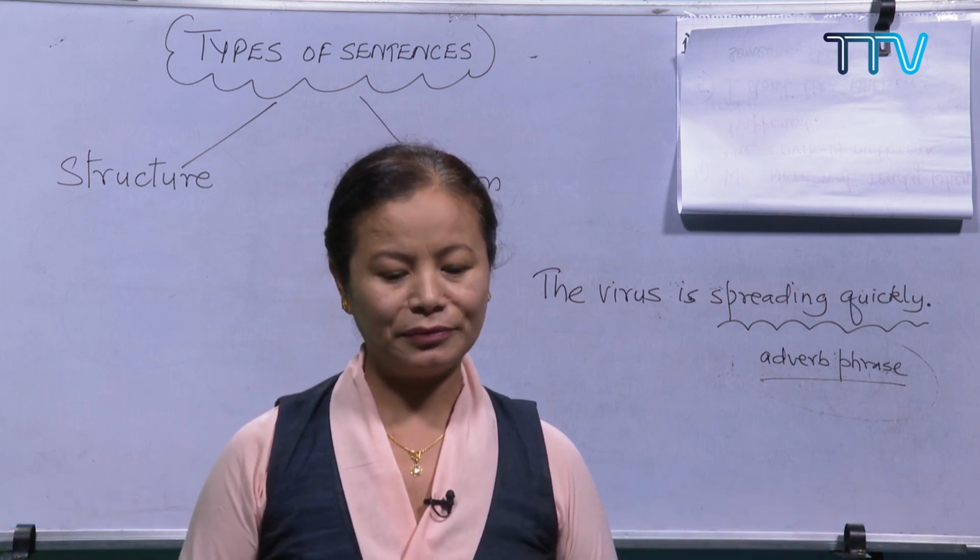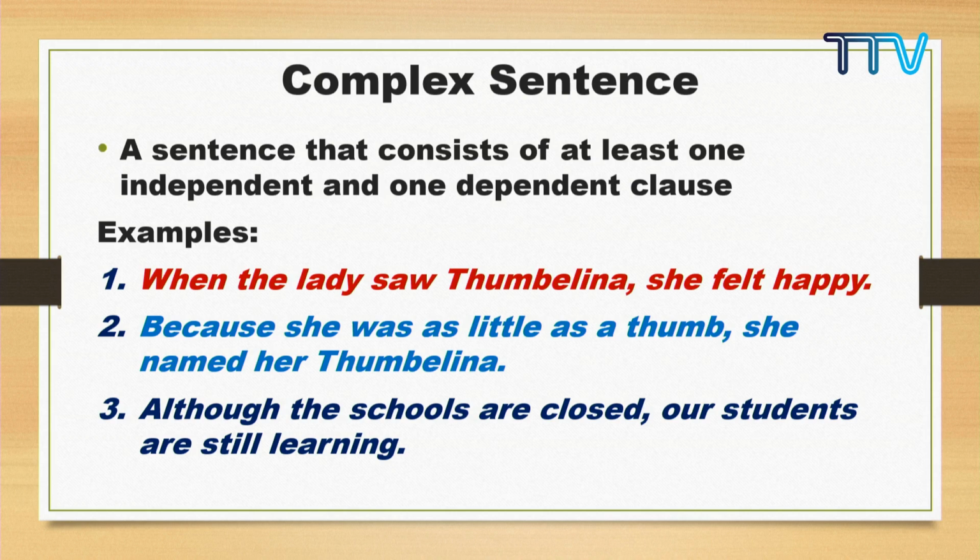Next example. "Although the schools are closed, our students are still learning." Again, what do you say? Two clauses, dependent and independent. "Although the schools are closed," is it dependent or independent?